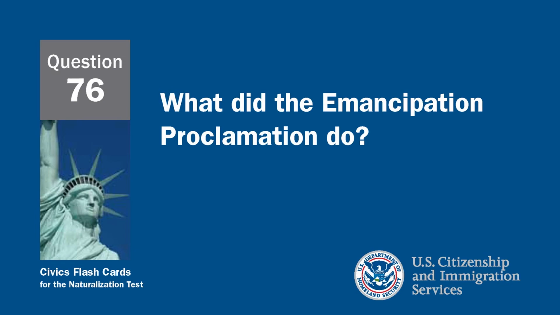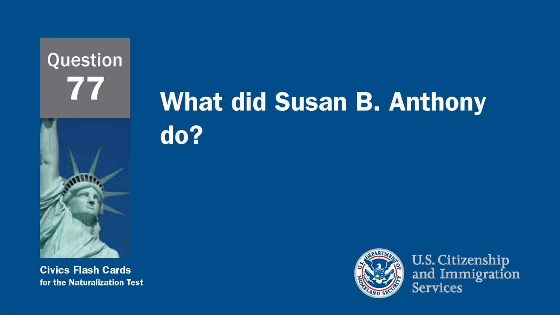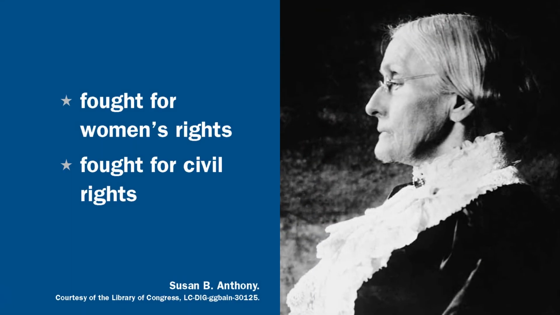The Emancipation Proclamation freed the slaves. What did Susan B. Anthony do? Susan B. Anthony fought for civil rights and fought for women's rights.